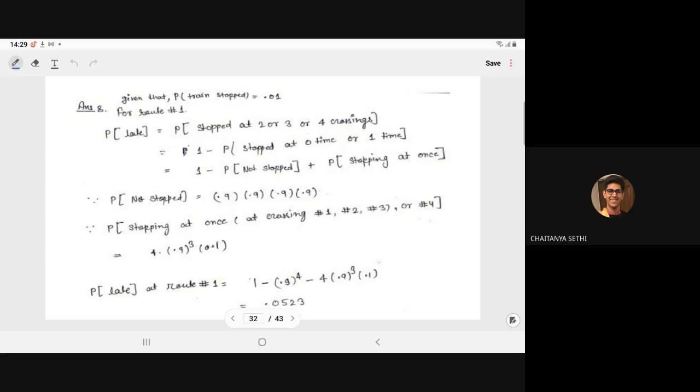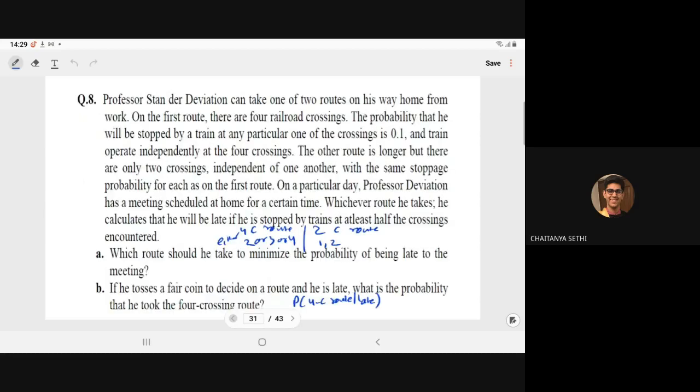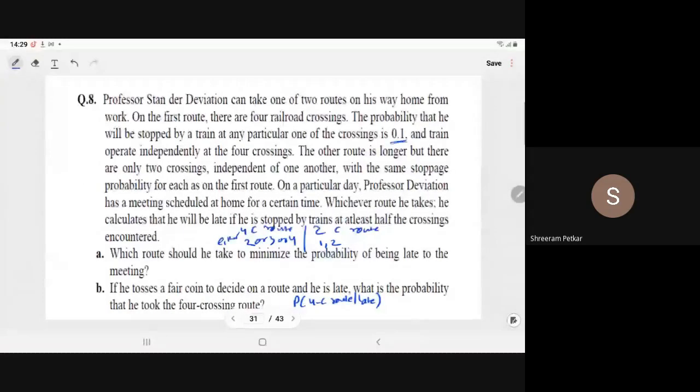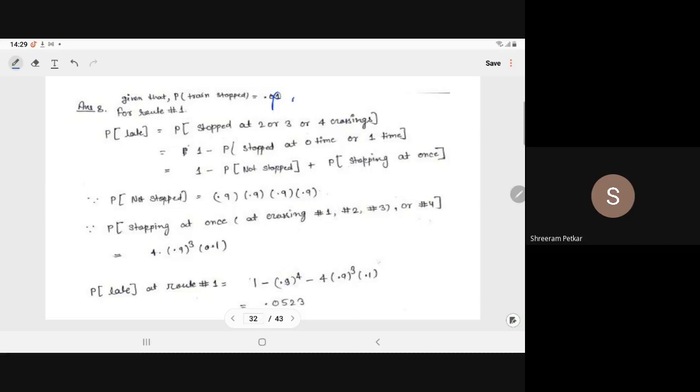Now, what is the probability of not stopped? At any step, it is 0.01 or 0.1. 1 minus p, it is 0.9. So probability of not stopping will become (1 minus p) into (1 minus p) into (1 minus p) into (1 minus p), or (1 minus p) to power 4. So this will become 0.9 into 0.9 into 0.9 into 0.9.